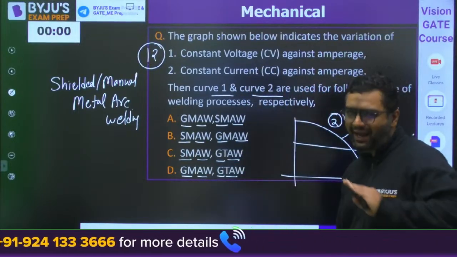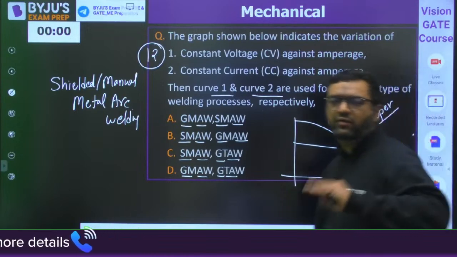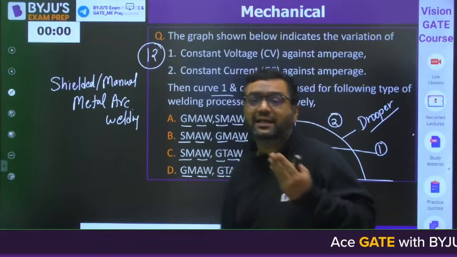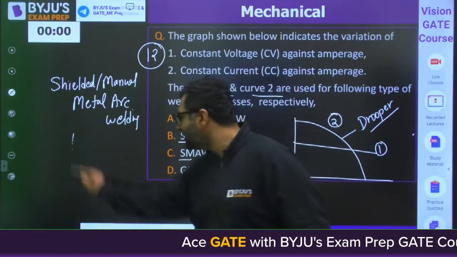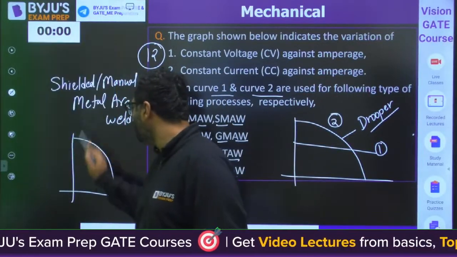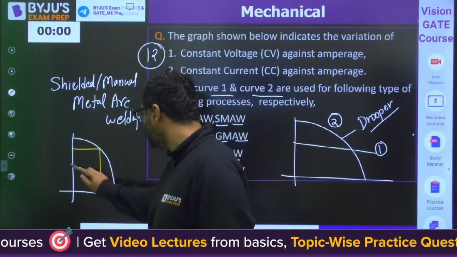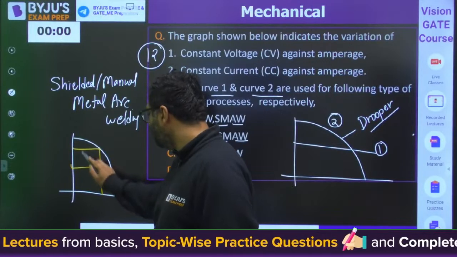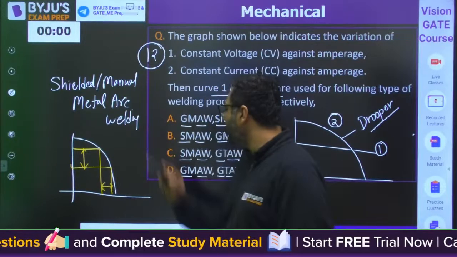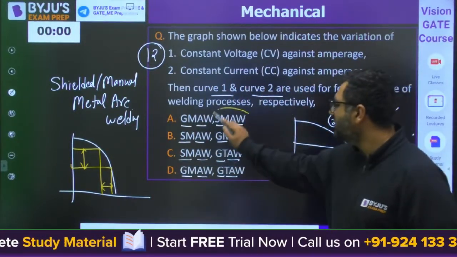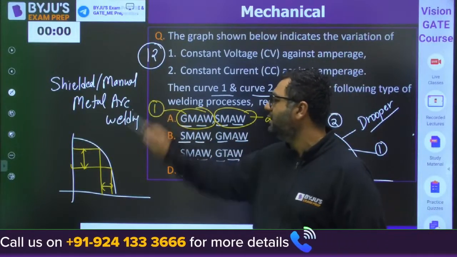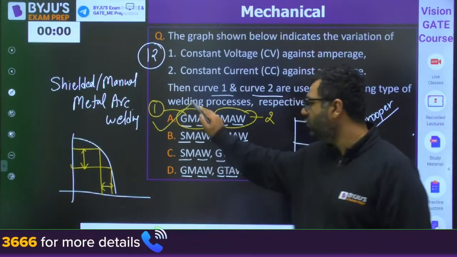To avoid that, we want constant current. For a change of voltage, the current should change less. So when you are using this characteristic, you are going to achieve that. For this voltage, you have this current. For this voltage, you have this current. So voltage is changing by more amount, current is changing by less amount. So this is required in shielded metal arc welding. So 2 is required in this, and for other processes which are semi-automatic, 1 is there. So the answer will be A for this.